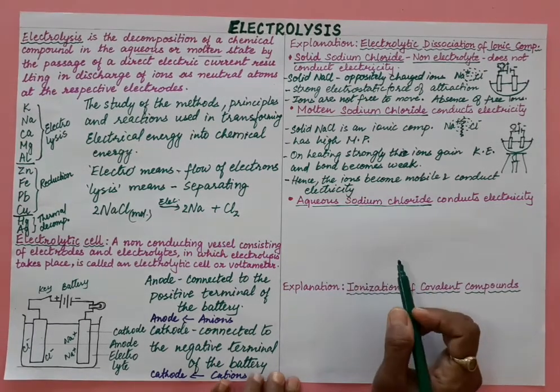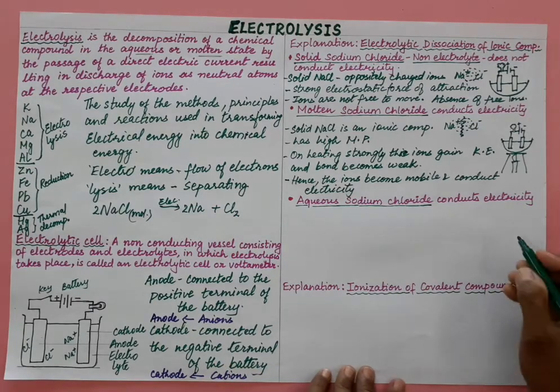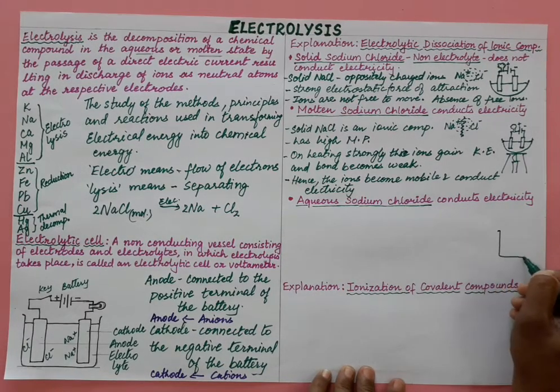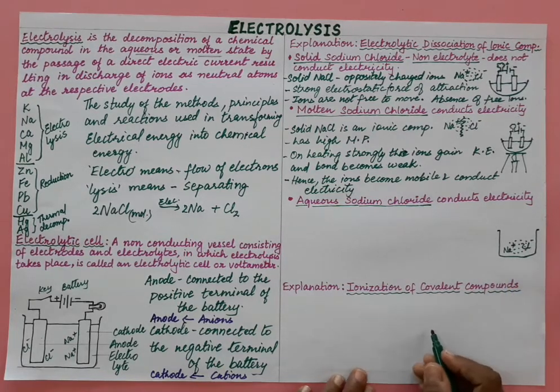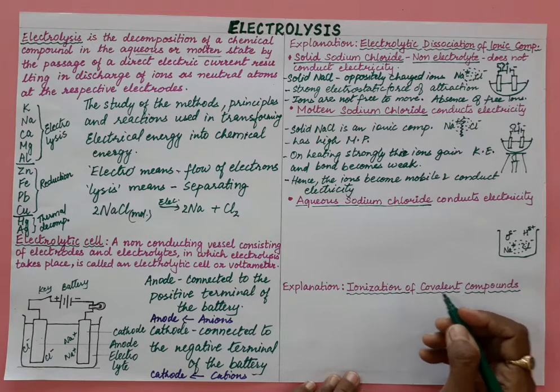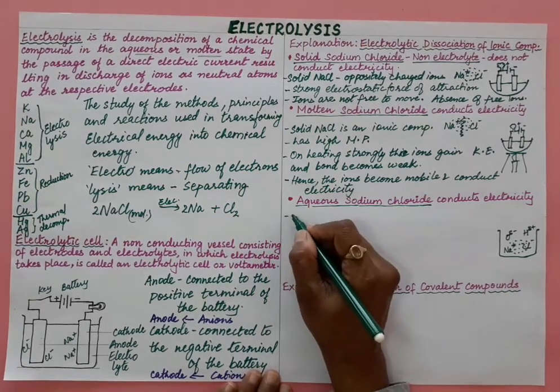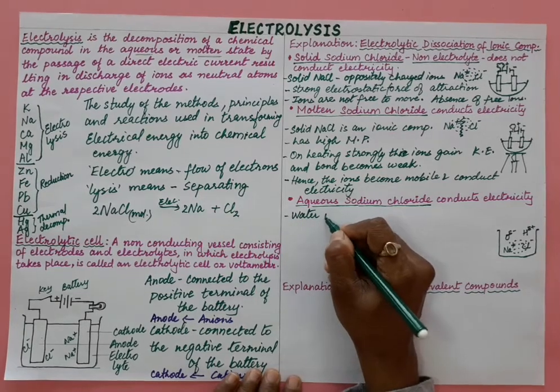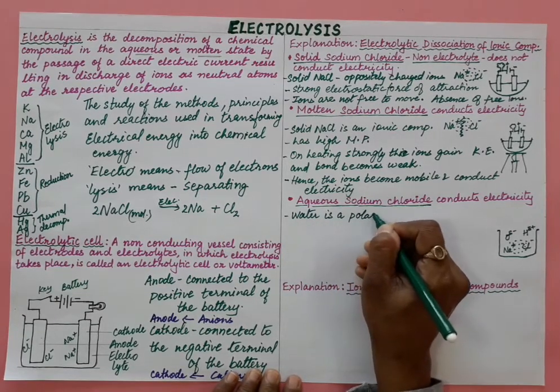Now aqueous sodium chloride. To understand it, we take a beaker, and in this beaker suppose we have taken solid sodium chloride, where again oppositely charged ions are held together by a strong electrostatic force of attraction. Now we add water. You know that water is polar in nature. In water, oxygen has a partial negative charge and hydrogen has a partial positive charge. So water is a polar solvent.